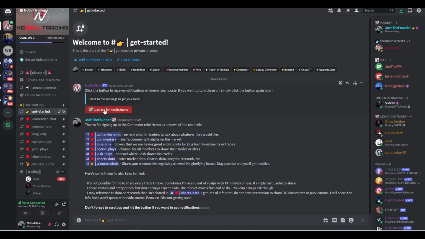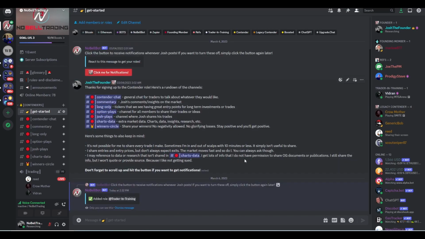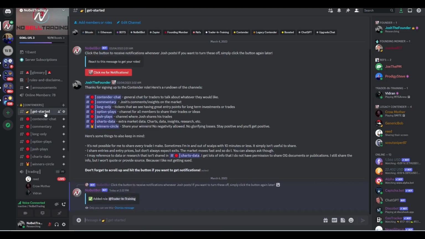It also allows you to click on this button right here. As you can see, when I click on this button, the server will actually give me a new role called Trader in Training. And having this role allows you to get notifications. So if I post an option play that I made, like in this channel right here, you can see all the option plays I've been making. You'll get pinged. And so this will be a notification on your phone just with a quick text so that you can see what I just opened in the market if you're curious on what I'm doing.